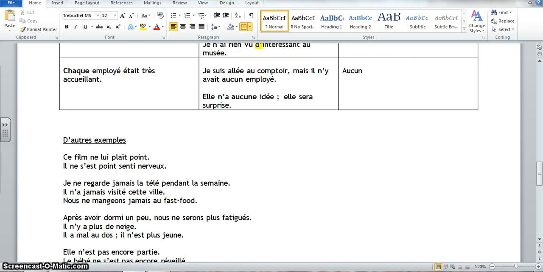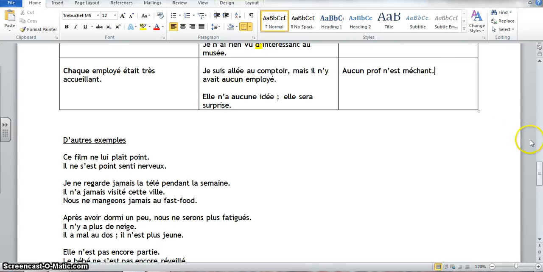Aucun prof n'est méchant. So not one teacher is mean. Notice that you still use the ne. You don't need pas. None of the examples do you need pas because there's the negative. So it just looks a little strange because you're used to the ne and the negative coupling the verb. But in this particular case, the aucun is coming in front and it's just functioning as the subject. Okay, so who's mean? Not one teacher. Aucun prof n'est méchant.